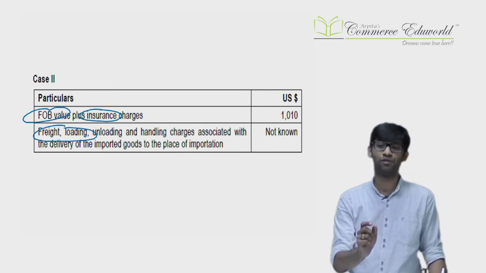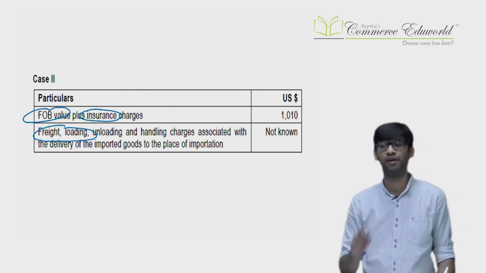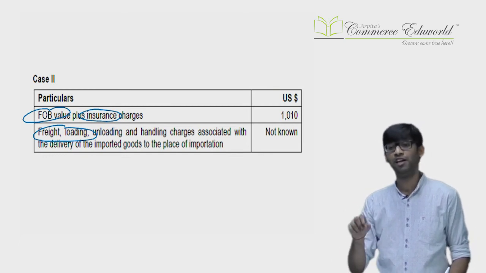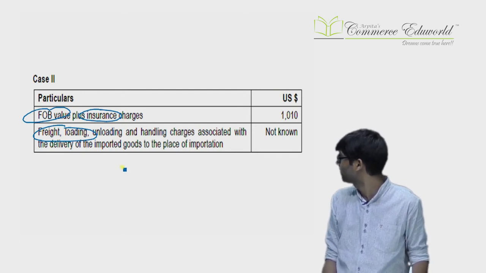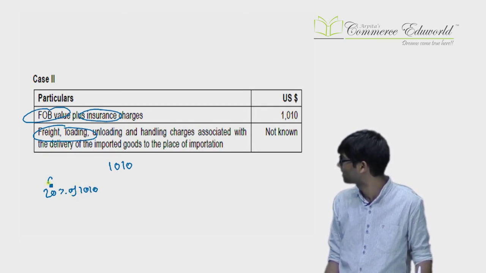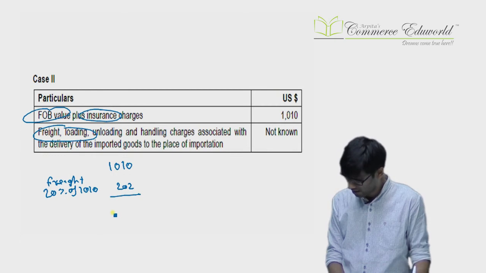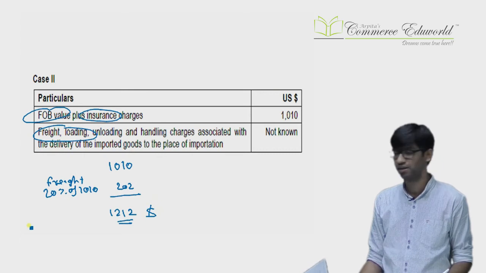Now this is the third case. First case was actual freight etc. known, take that. Second case was actual freight not known but FOB known, then take 20% of FOB. Third case was actual freight also not known, 20% of FOB also not known, but FOB plus insurance known, then take 20% of FOB plus insurance. So what we can do is FOB plus insurance 1010 plus 20% of 1010, in the name of freight etc. We'll add that. So that comes as 202. You can do the total, and that comes as $1212. That's the value, including insurance, freight, everything is included now.